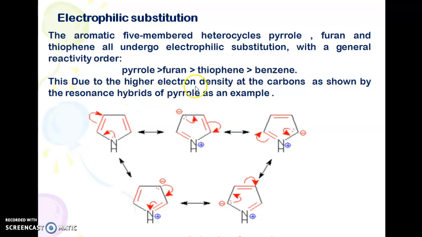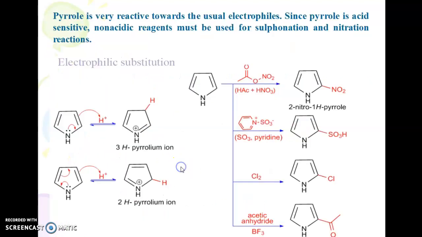This is due to higher electron density at the carbon, as shown by the resonance hybrids of pyrrole in the figure. This is due to the attack at the second position. This can be considered as the most stable resonance hybrid of pyrrole, as in the example shown.